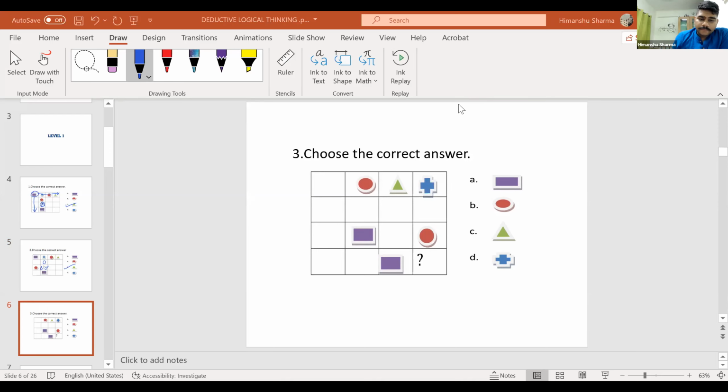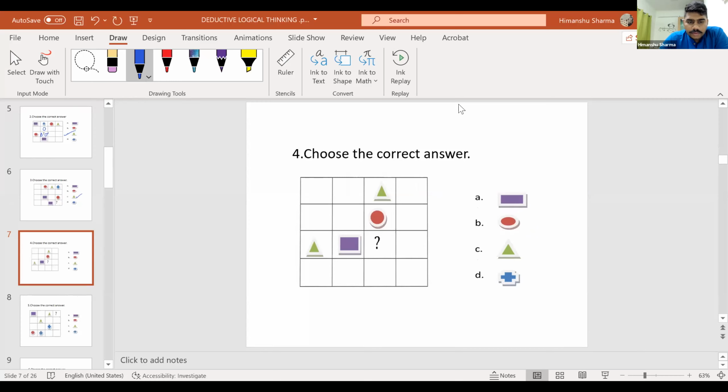Okay, simple. Sir, here I cannot have a square, which means here I should have other than plus and circle, that is triangle. Option C, right? Rahul, it is option C, triangle we should have. Fast. Okay, all these are easy. Am I right, people? Level 1 is easy.